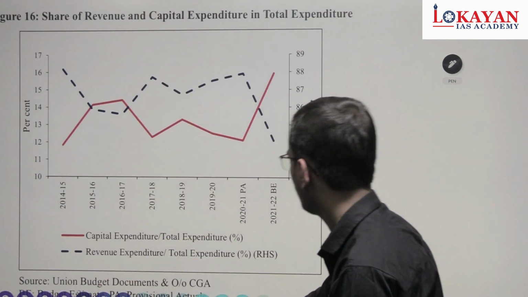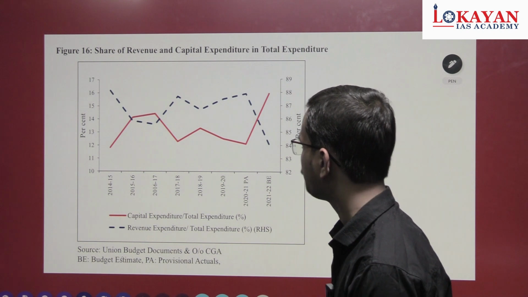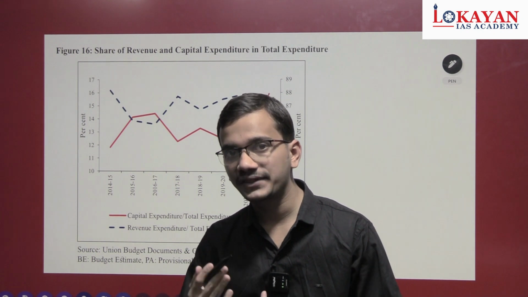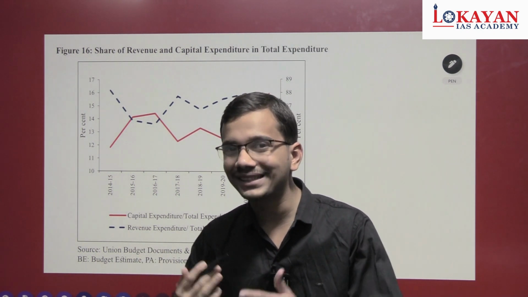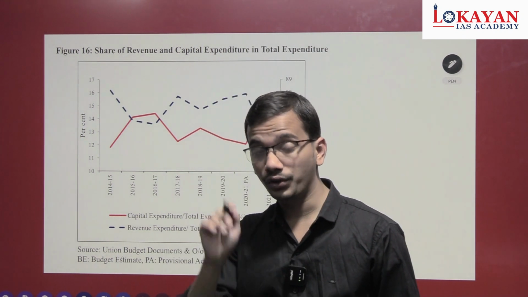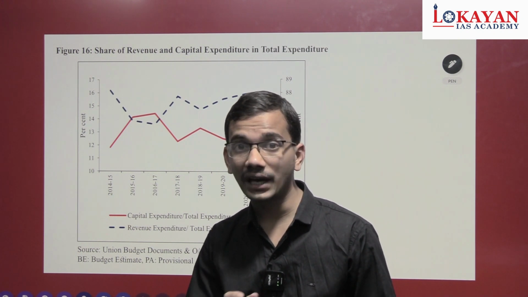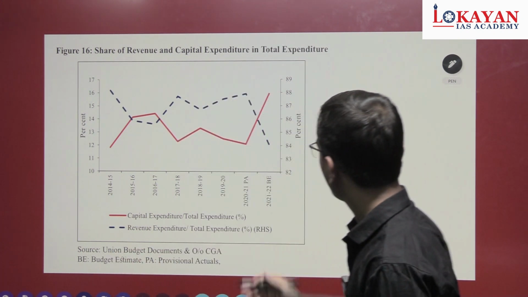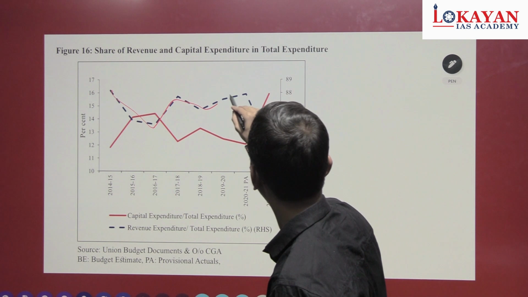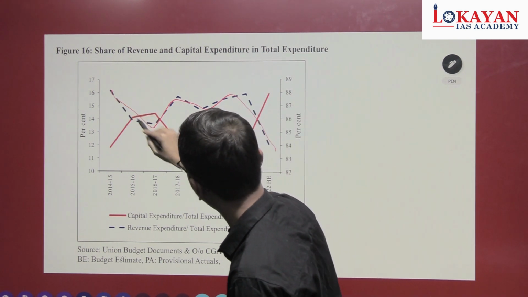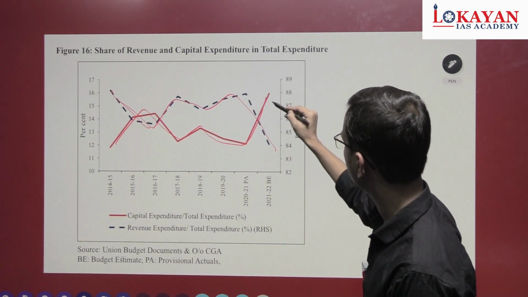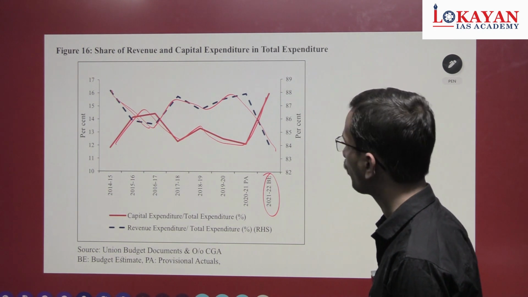Okay, now see the trend in revenue expenditure and capital expenditure. A conceptual question can also be asked: which among the following deficits is harmful for the economy or not desirable? The answer is revenue deficit. Actually, under the original provision of the FRBM Act, there is also a provision to eliminate the revenue deficit. See that trend: revenue expenditure, fluctuating trend; capital expenditure, fluctuating trend. There is divergence right now in 2021-2022.